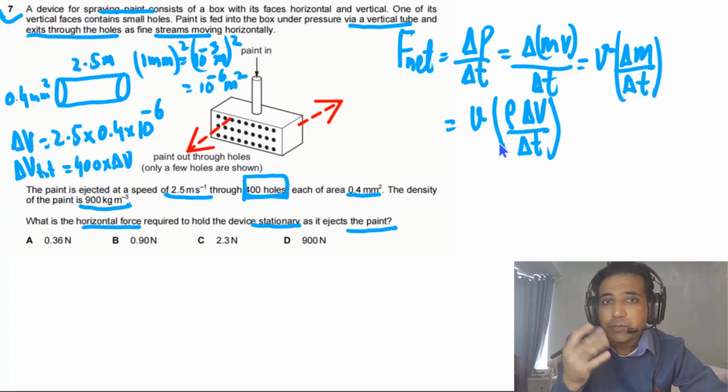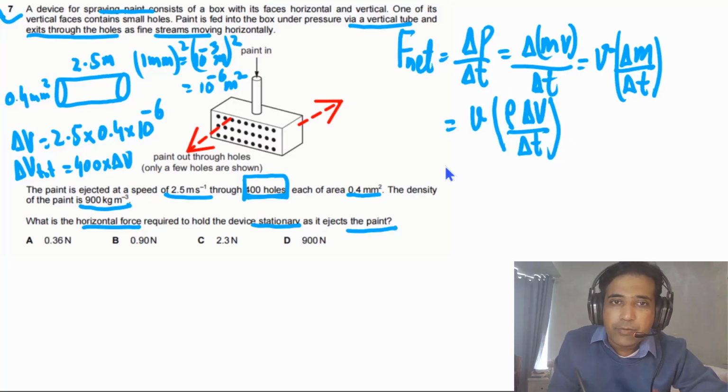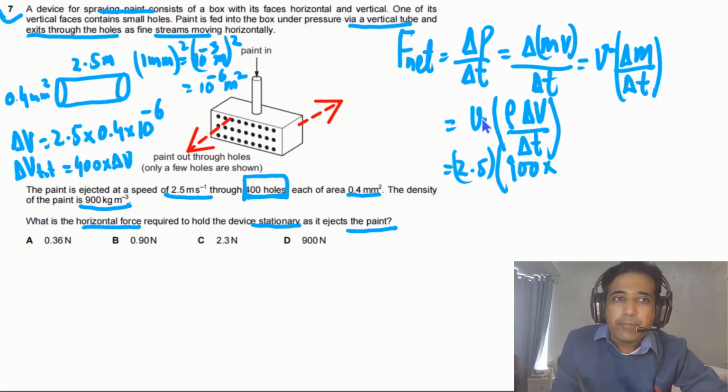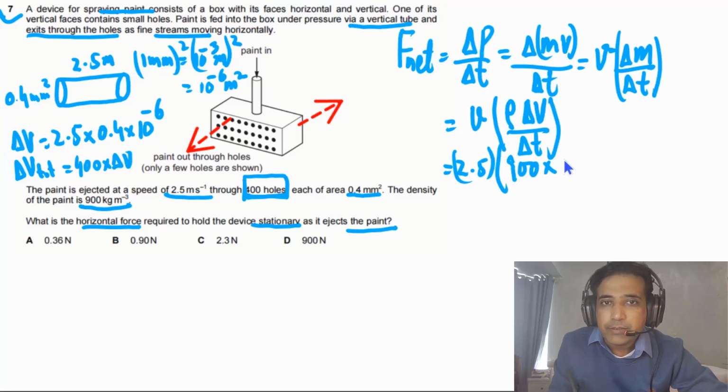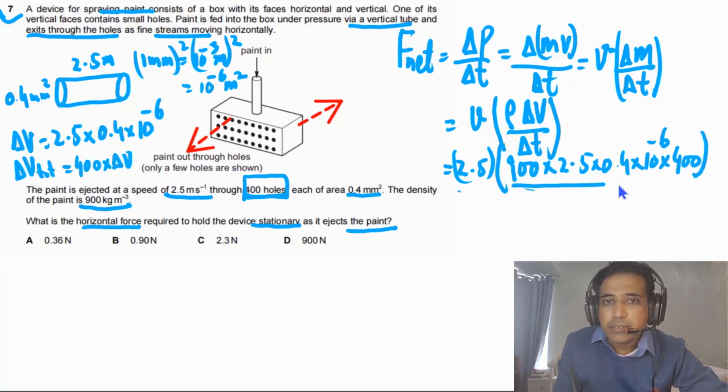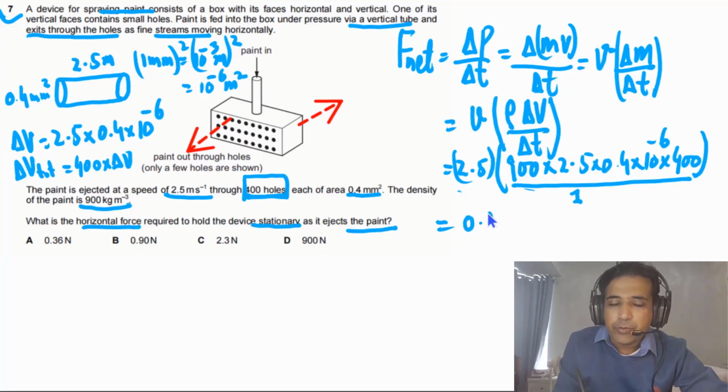So this is the main concept you need to understand. In this case the speed is given, that is 2.5, and the density is given to us, that is 900, and we have delta V, that is 2.5 times 0.4 times 10 to the minus 6 multiplied by 400, because we have 400 holes, and the time taken is 1 second. If you solve this, you will come up with 0.90 Newton.